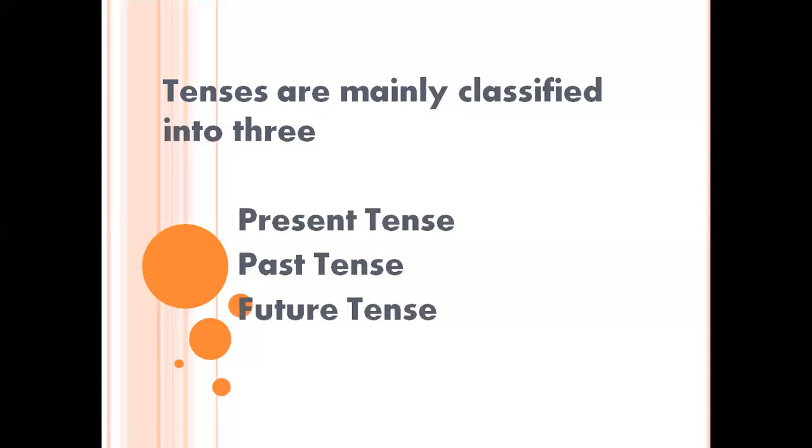Look, tense is classified into three: present tense, past tense, and future tense. What do you mean by this? Present tense means what's happening right now. And past tense means what already happened. And future tense, what's going to happen. Any confusion? Once again, I will explain. Present tense means what's happening right now. Past tense, what already happened. Future tense, what's going to happen.